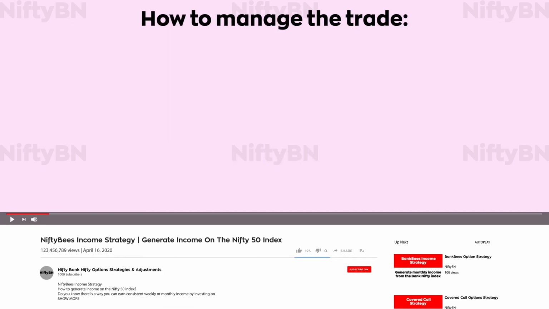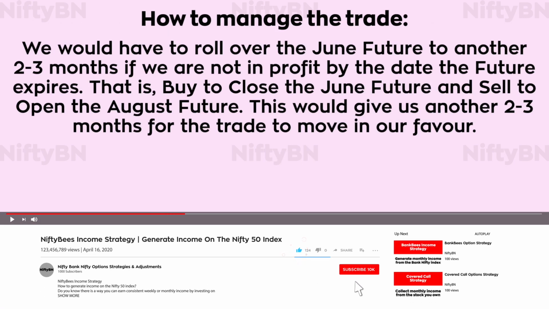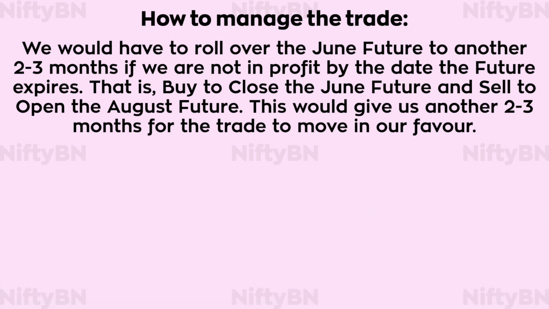How to manage the trade? We would have to roll over the June future to another 2 to 3 months if we are not in profit by the date the future expires. That is, buy to close the June future and sell to open the August future. This would give us another 2 to 3 months for the trade to move in our favor.